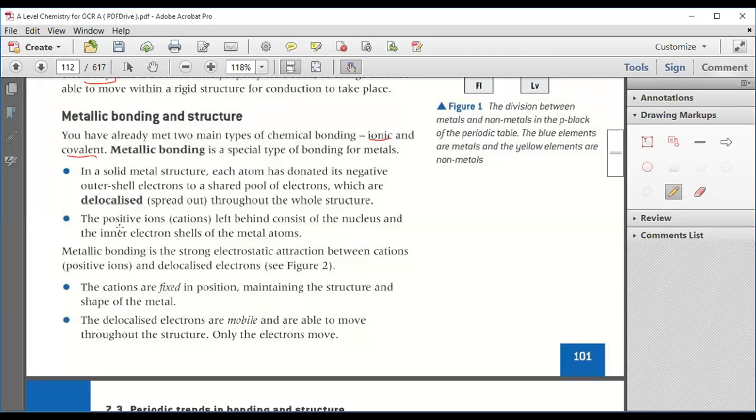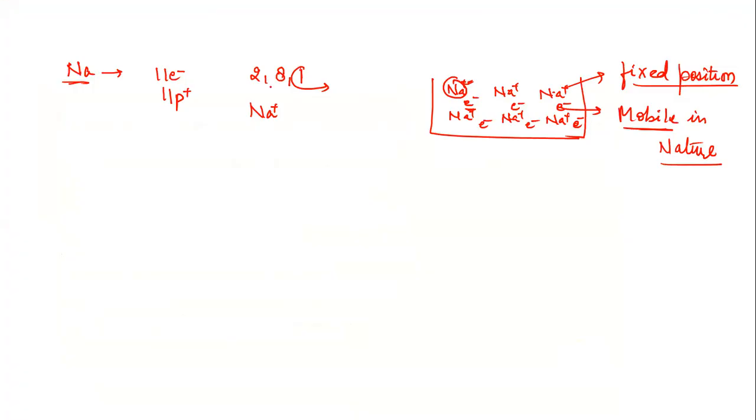Now, the positively charged cation. This sodium lost one electron.